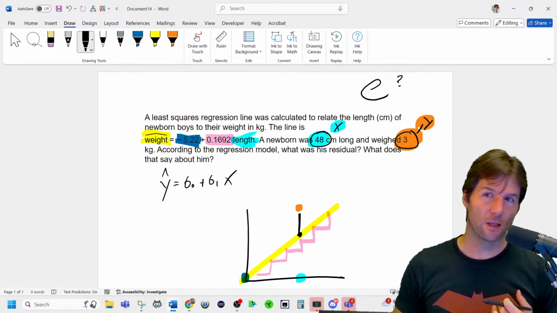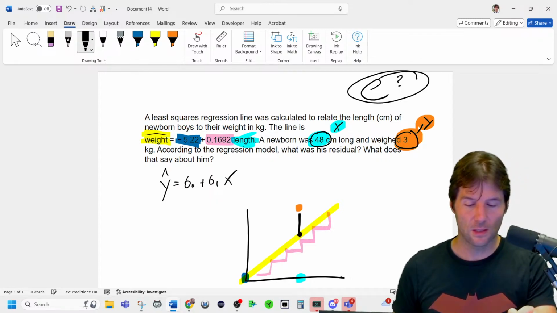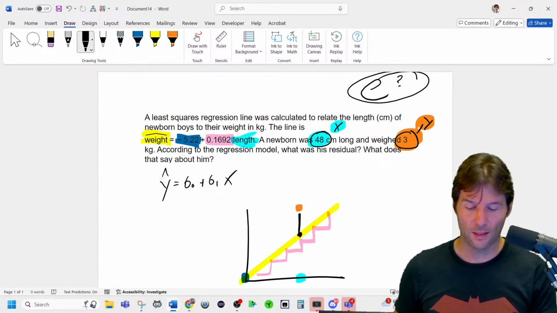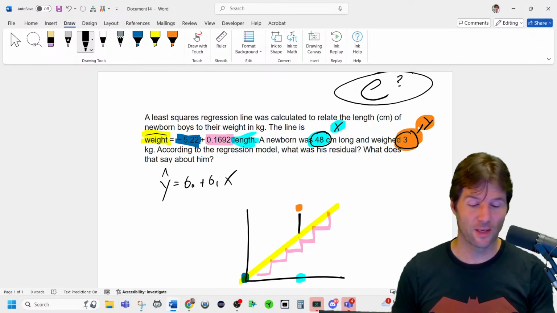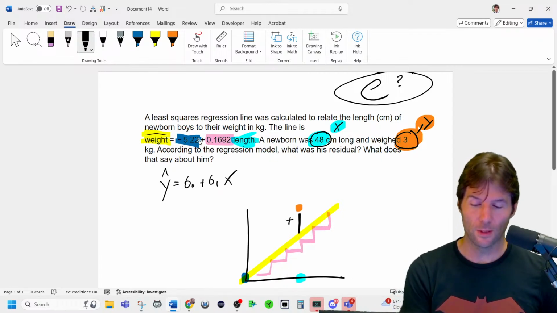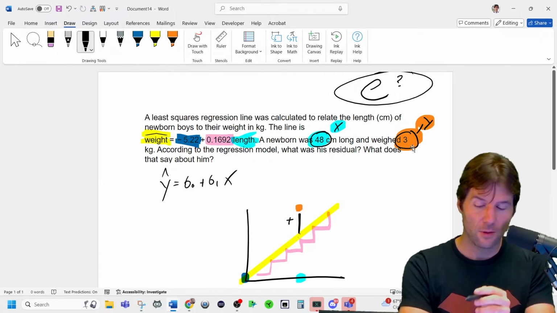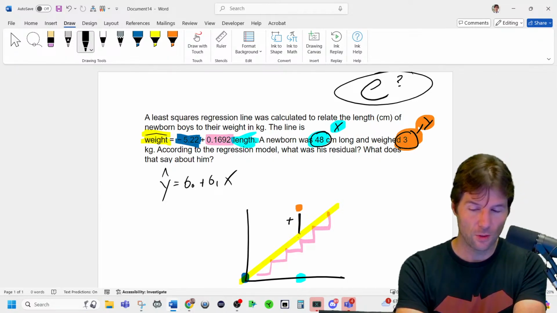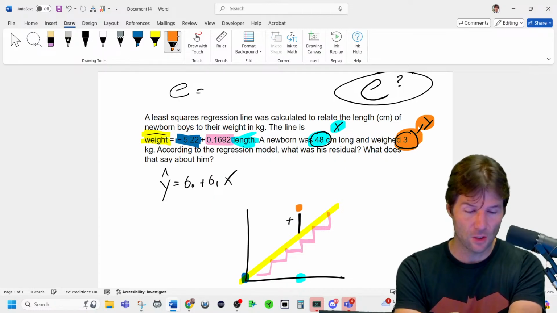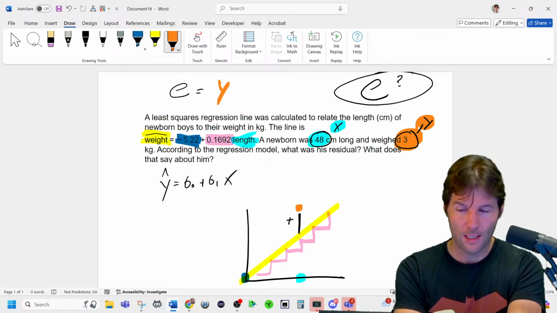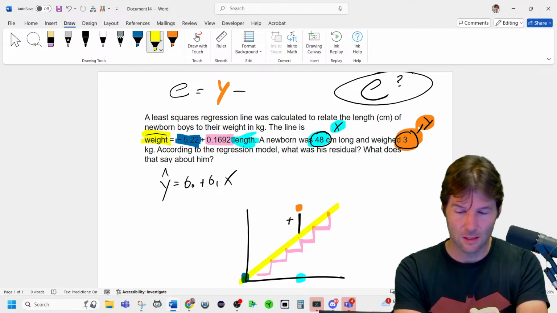But notice how everything here is color-coded. The e is just the distance something is above or below. It might be a positive residual. It might be a negative residual. And now what we need to do is get the prediction to do the actual minus prediction. When we go to e, which is the black line right there, it is equal to the actual, which is y, minus the predicted, which is y hat.